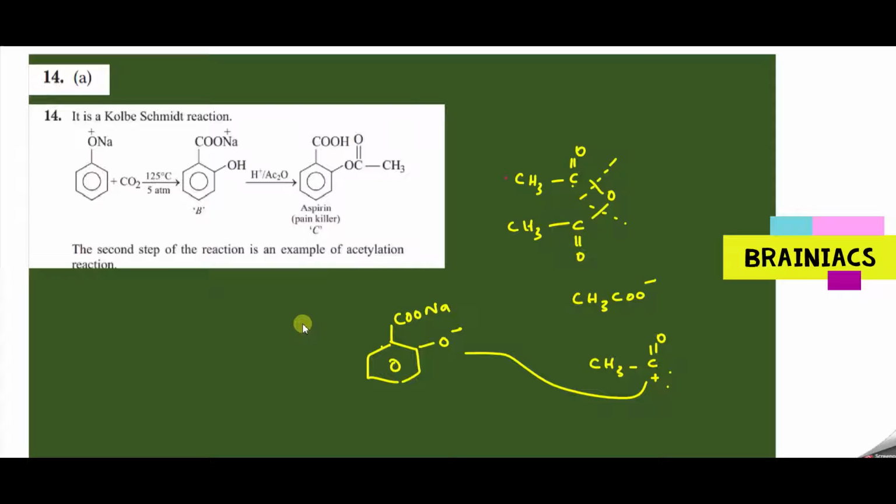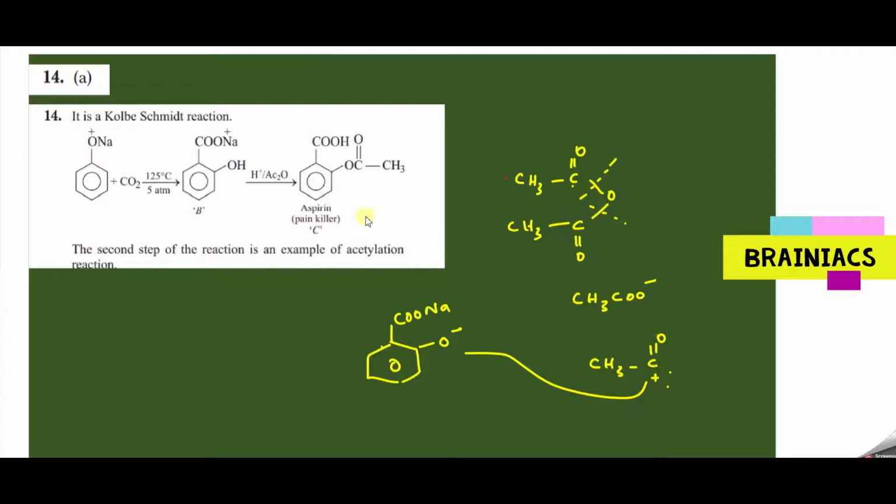Aspirin comes under what category? Analgesic, antibiotic, disinfectant or antiseptic? It is an analgesic, like aspirin and crocin. Even analgesics are classified into two: narcotic analgesics and non-narcotic analgesics.